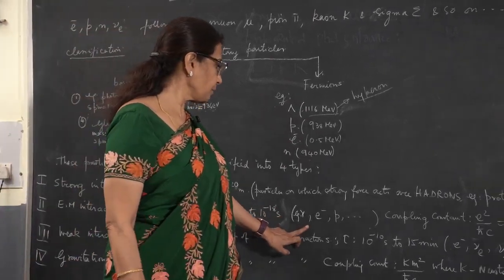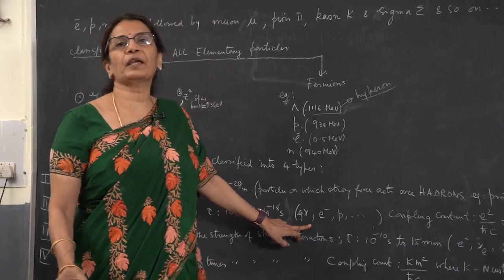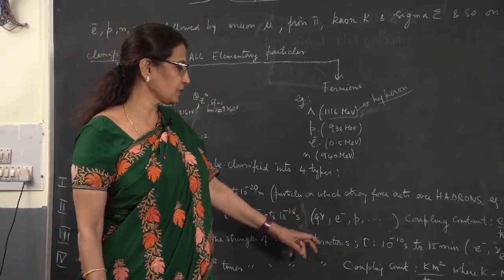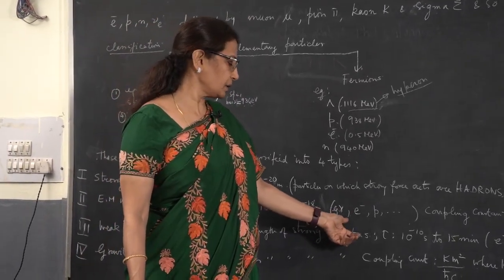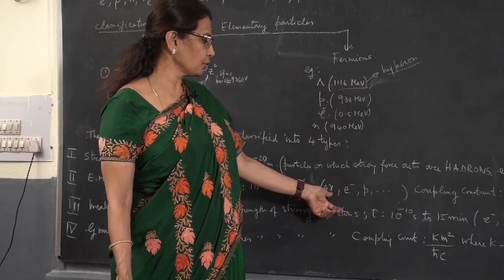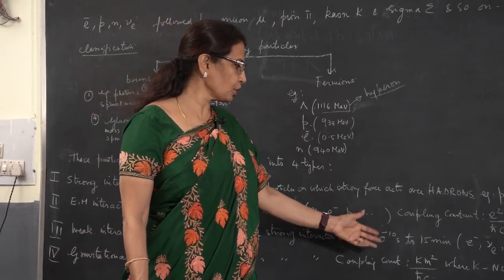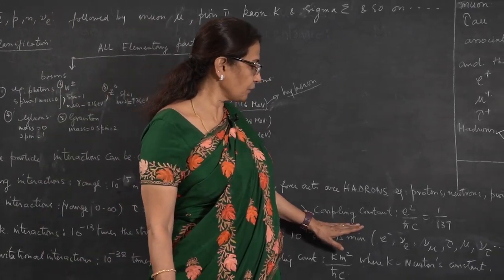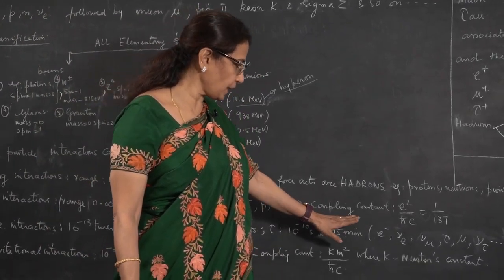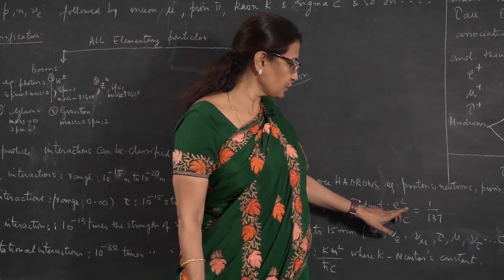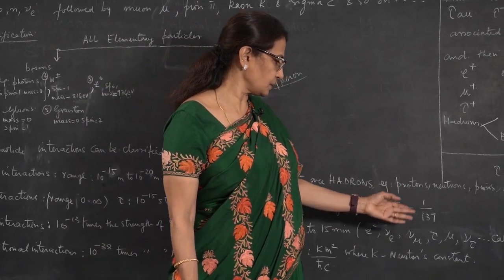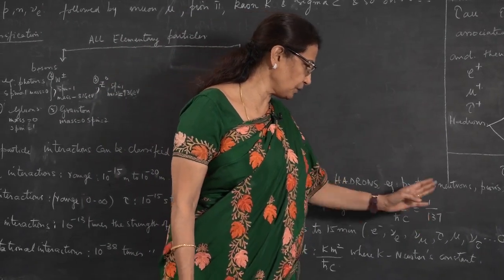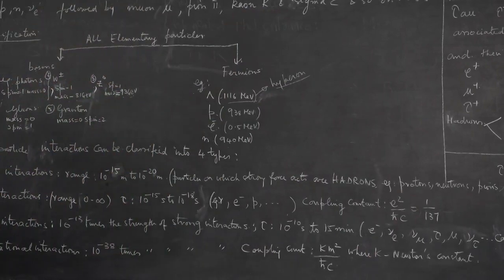Then examples of particles which participate in electromagnetic interactions are, you are familiar, gamma, photons. Gamma is photon. Photons, electrons, protons, and so on and so forth. Now the coupling constant. The coupling constant of electromagnetic interactions is nothing but e squared over h cross c, which is 1 over 137. Next one.